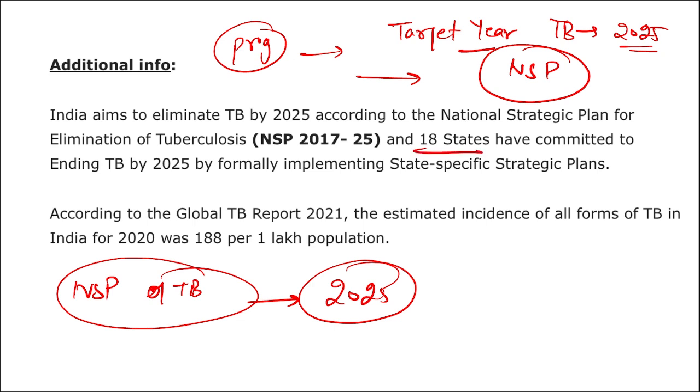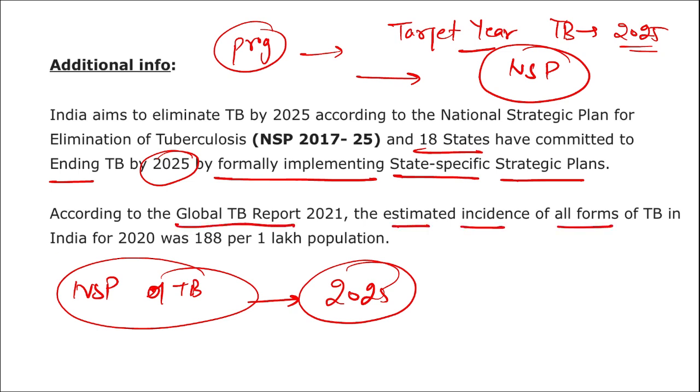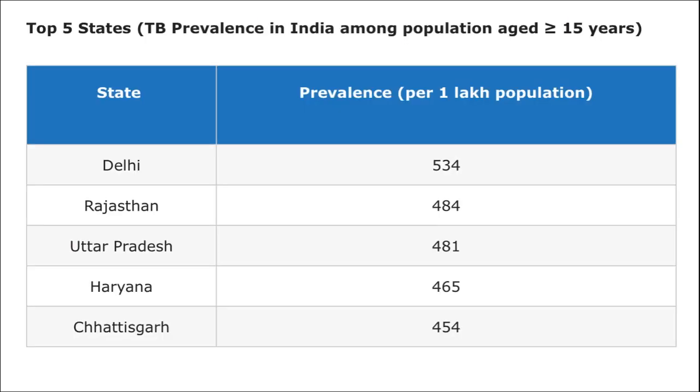And 18 states, all right, have committed to end TB by the year 2025 by formally implementing state specific strategic plans. According to the Global TB Report 2021, the estimated incidence of all forms of TB in India for 2020 was 188 per 1 lakh population. Alright, here are some of the lists that you should know now.